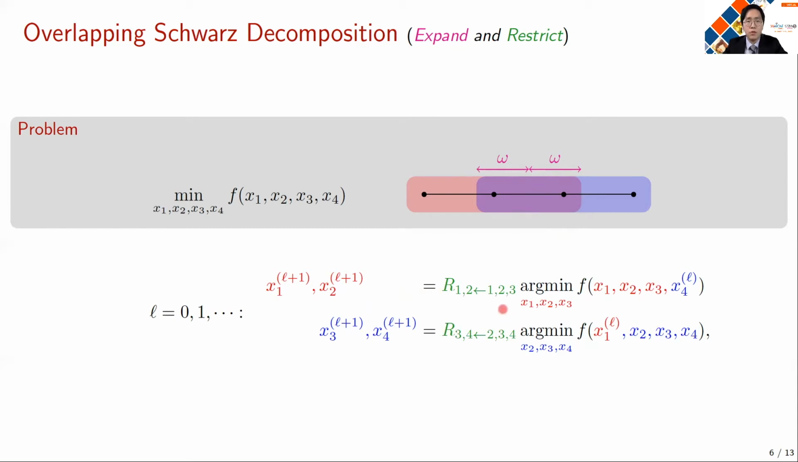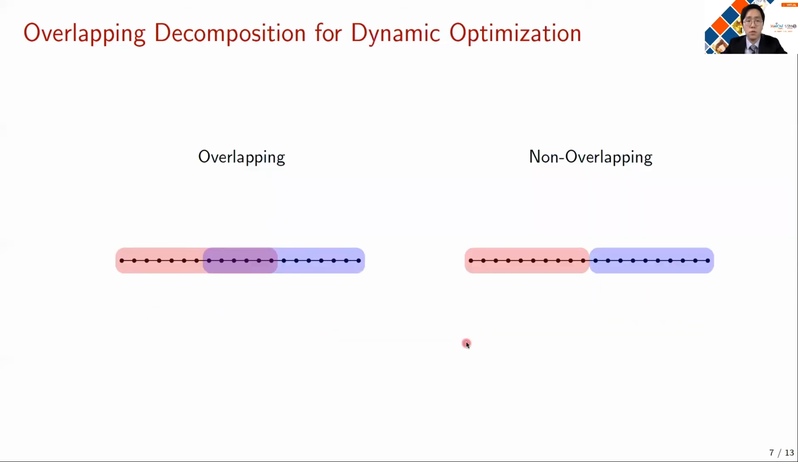Specifically, we apply a restriction operator R to each subproblem solution. This operator discards the part of the solution which is acquired by the expansion, in this case node 3, and only retains the part of the solution associated with the original non-overlapping subdomain, in this case 1 and 2. In this way, we can resolve the solution duplicity issue, and we can make the next guess of the solution without any conflict. And as before, we repeat this procedure until we converge to the solution.